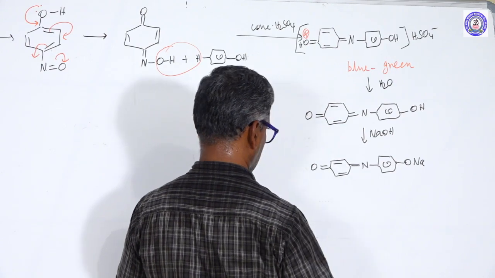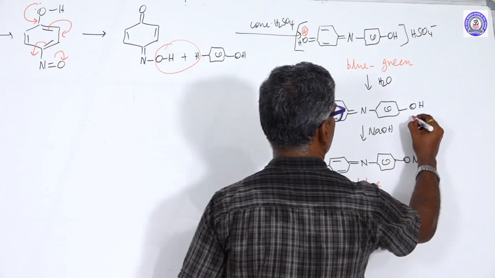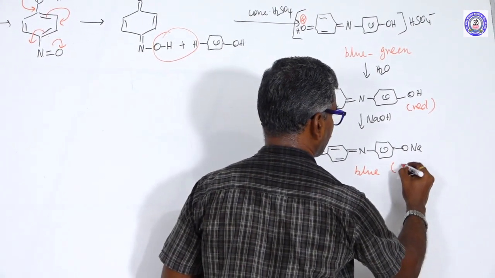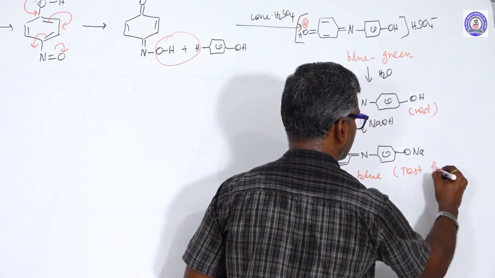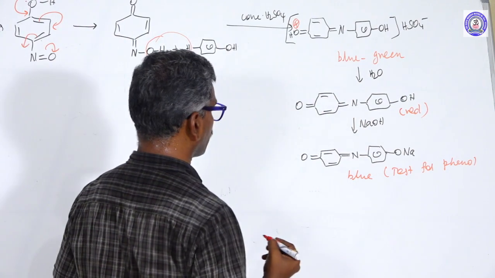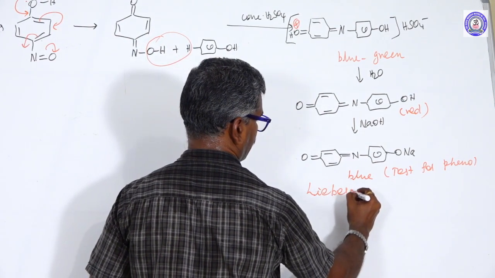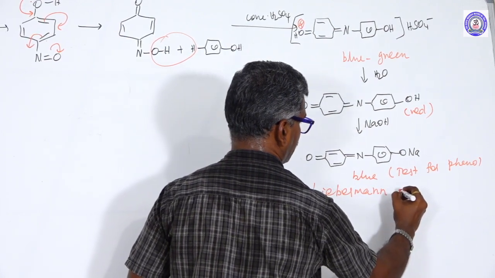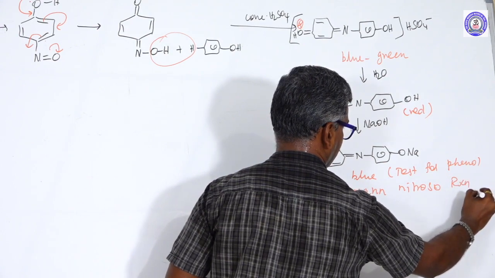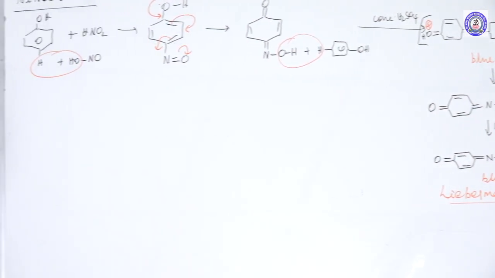This one is a blue color, this one is a red color. This is known as the test for phenol. This reaction is known as the Liebermann nitroso reaction. This reaction is known as the nitrosation reaction.